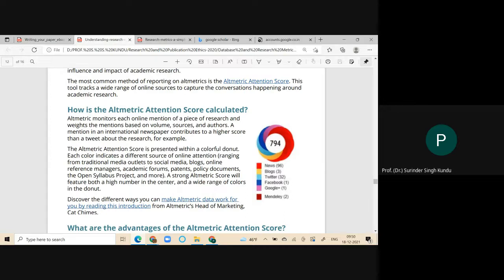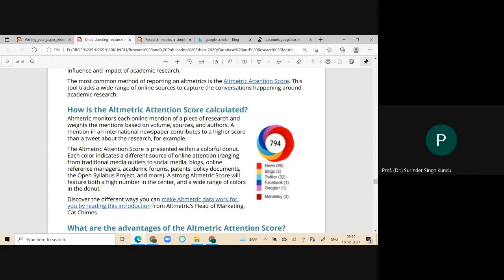It doesn't mean that is the total; roughly it is maybe 150, but the score is 794. What is the difference between the two? It has not included the journals. It has included only online mentions in the case of the attention score. When the altmetrics is calculated, it will give the total score to you.